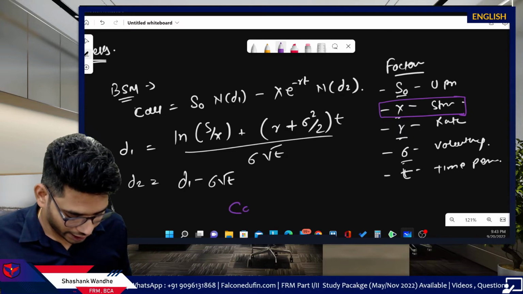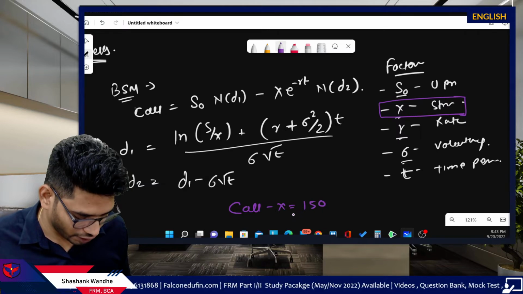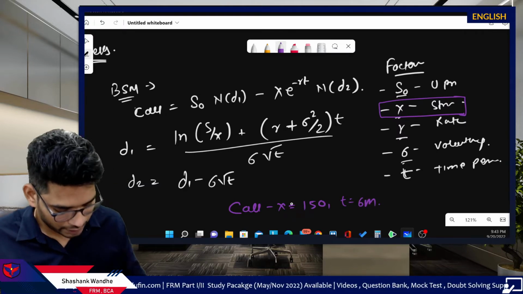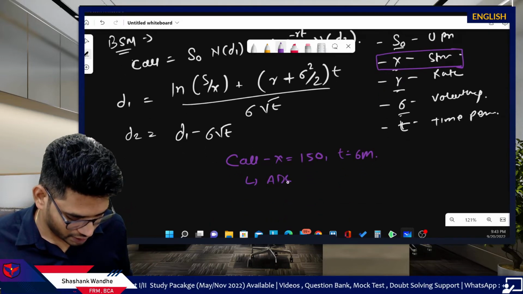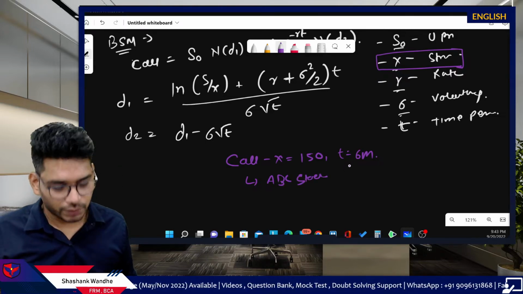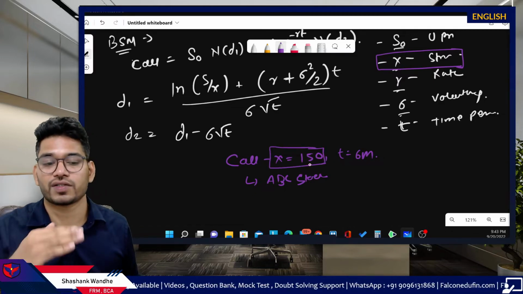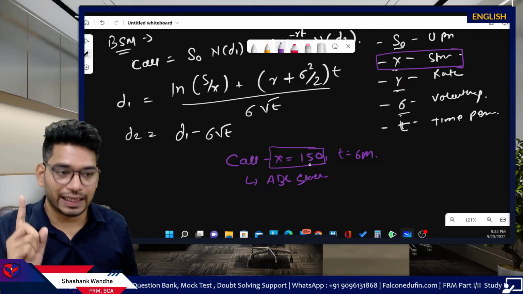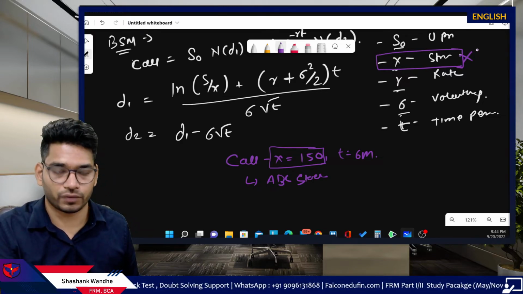If you consider, say, a call option which has a strike price of say $150 and the time to maturity is say 6 months, underlying maybe ABC stock, okay. So this particular factor will not change because strike price is fixed and constant throughout the life of the option. So this is not going to change. That's why we don't need to worry about the X factor, that is the strike price factor, right?